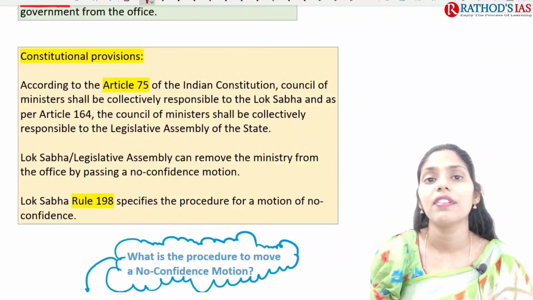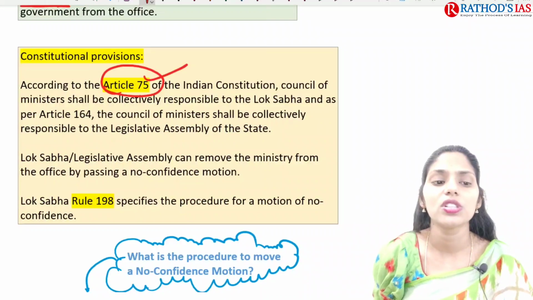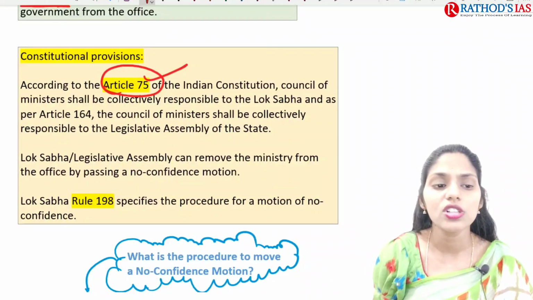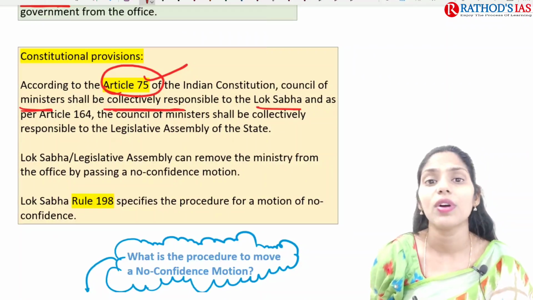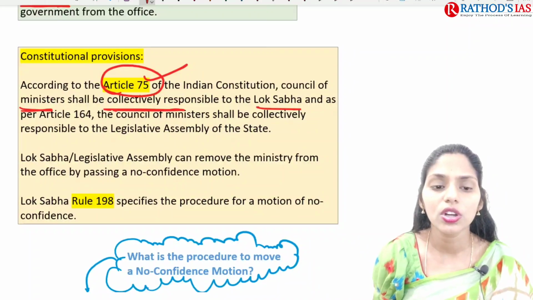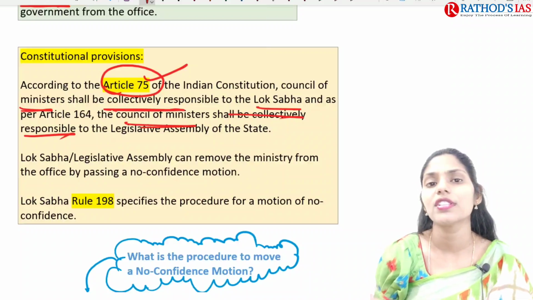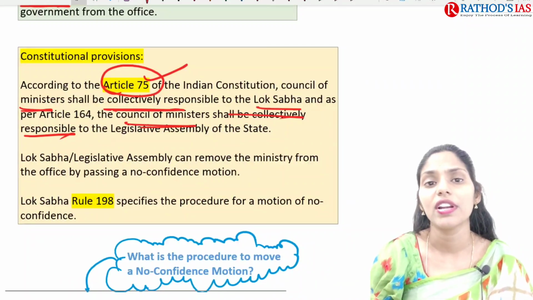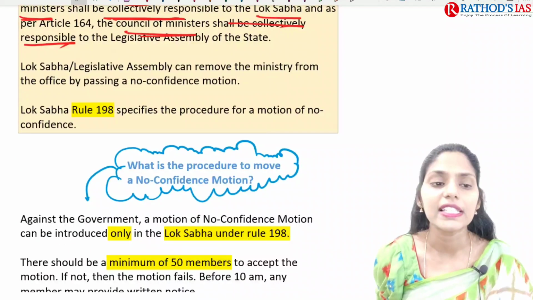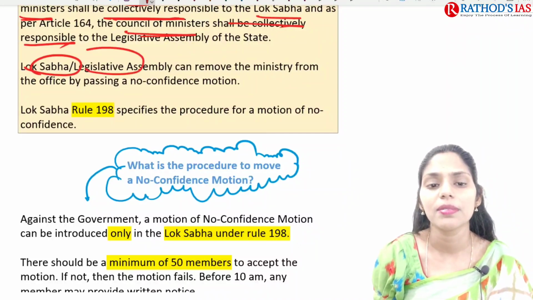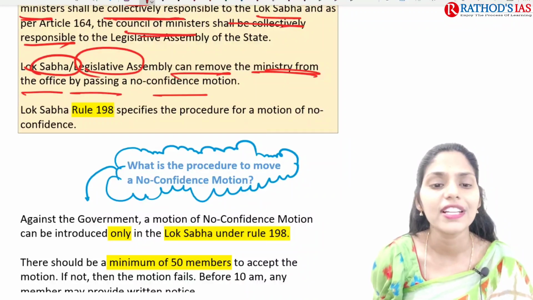We have Article 75 of the Indian Constitution, which mainly says that the Council of Ministers shall be collectively responsible to the Lok Sabha. And as per Article 164 of the Indian Constitution, the Council of Ministers shall be collectively responsible to the Legislative Assembly in the state. So which articles? That is Article 75 and Article 164. We're talking about some more important things here: the Lok Sabha and Legislative Assembly can remove the ministry from office by passing a no confidence motion.